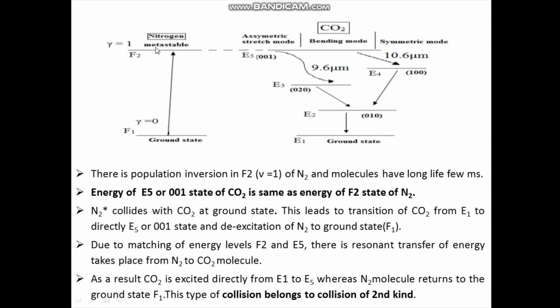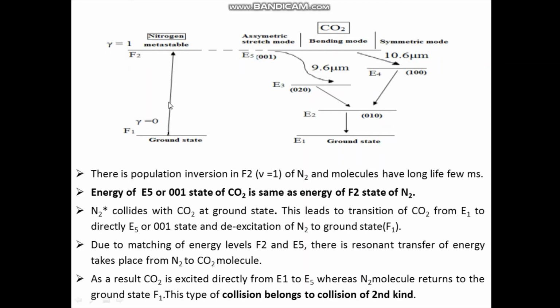Since F2 is a metastable state, there is population inversion in F2 of nitrogen, and the molecules have a long life of few milliseconds. Now the energy of E5 of carbon dioxide is same as energy of F2 of nitrogen.